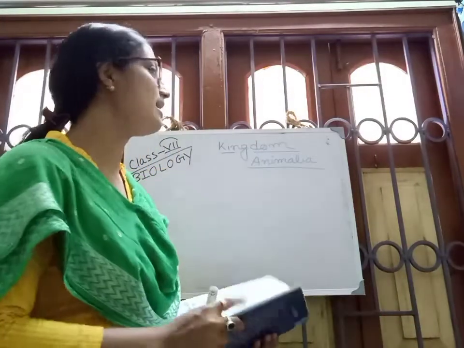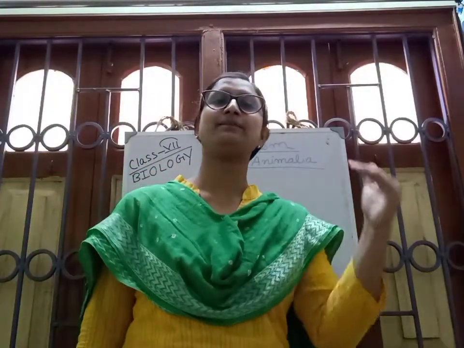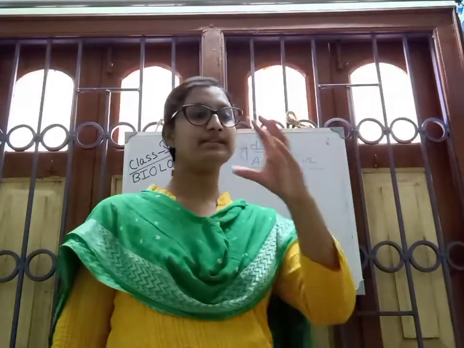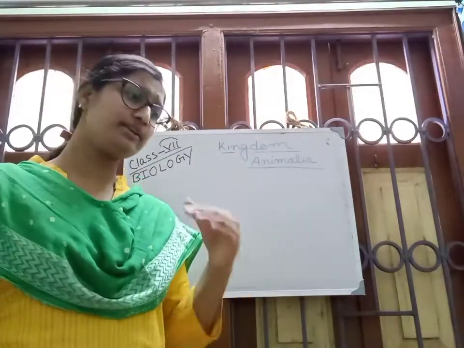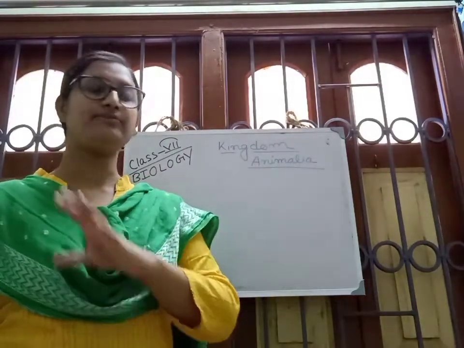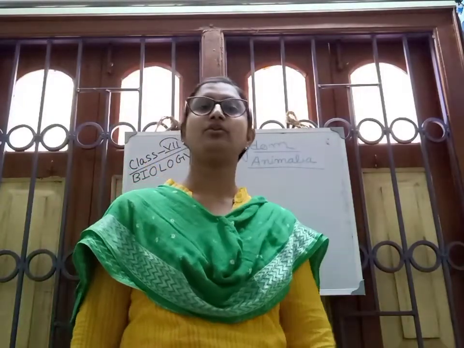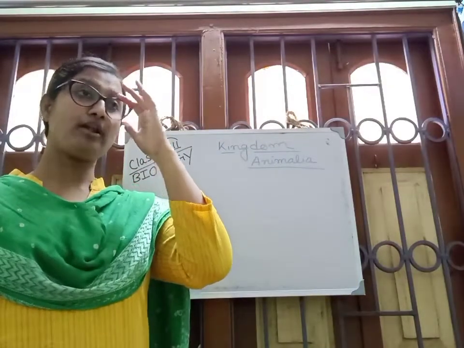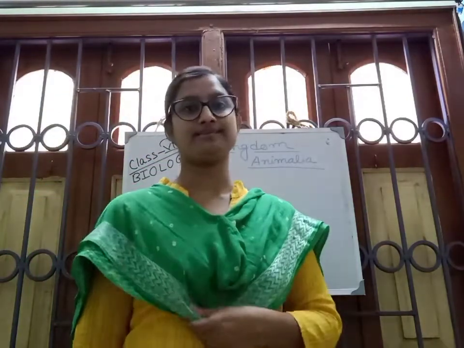Today we are going to start the classification of animals. This is only the introduction part. To classify the animals, at first we classify the different kingdoms, the five kingdoms. Then in the kingdom, there are different types of phylum. In the kingdom Animalia, many phyla are included, then different classes, different genera, different species, so that we can easily study the different types of organisms.